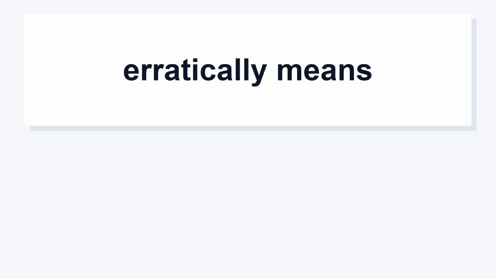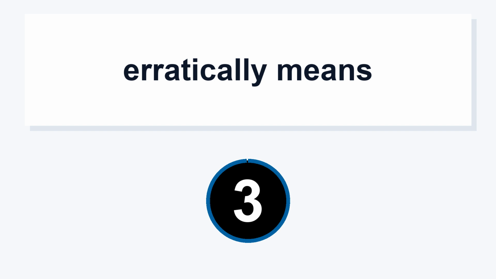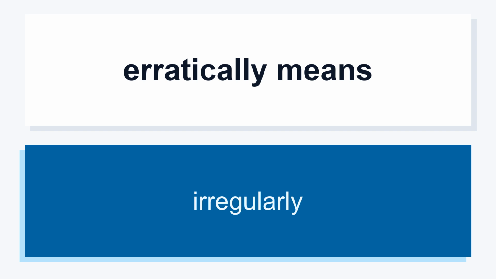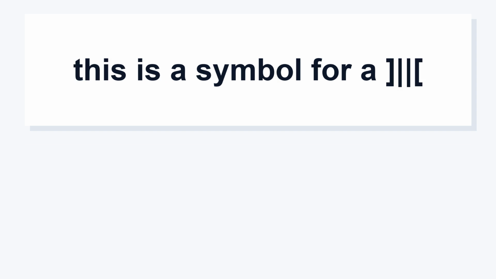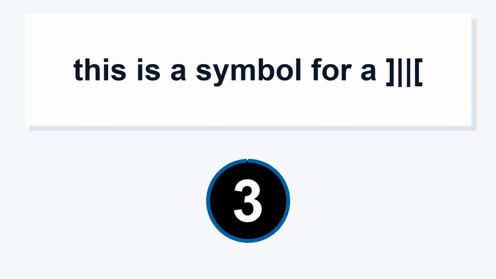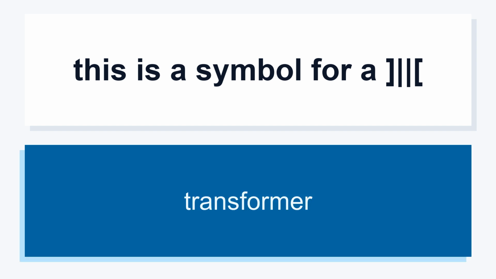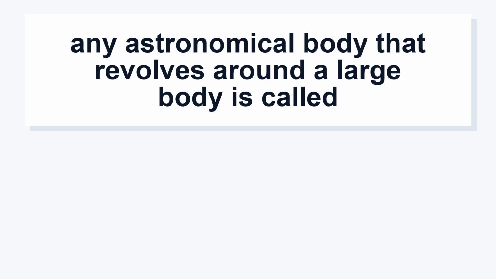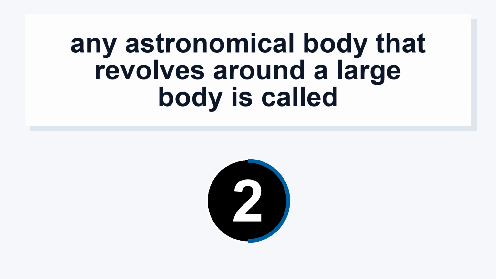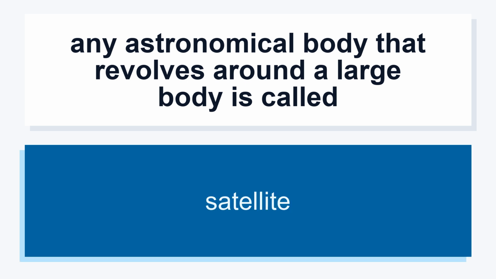Erratically means irregularly. This is a symbol for a transformer. Any astronomical body that revolves around a large body is called a satellite.